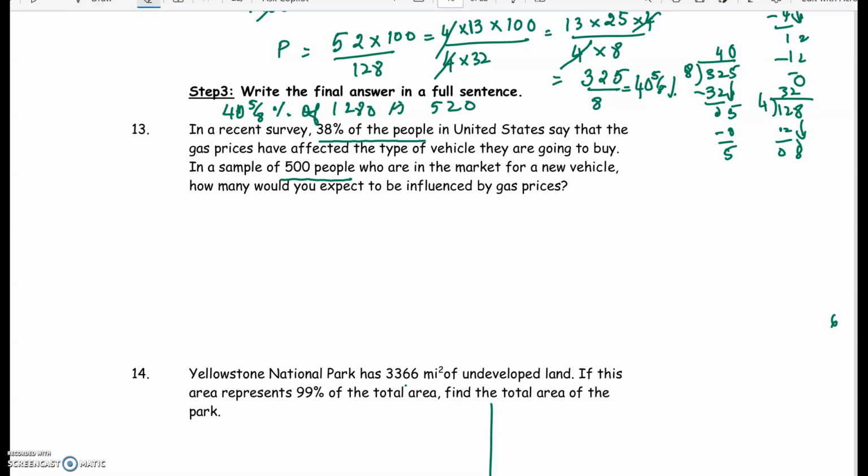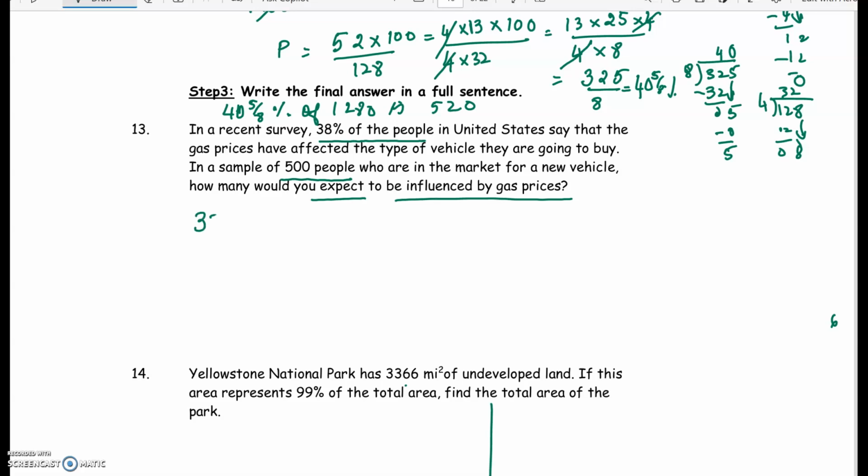In a recent survey, 38% of the people in the United States say that gas prices have affected the type of vehicle that they're going to buy. In a sample of 500 people who are in the market for a new vehicle, how many would you expect to be influenced by gas prices?